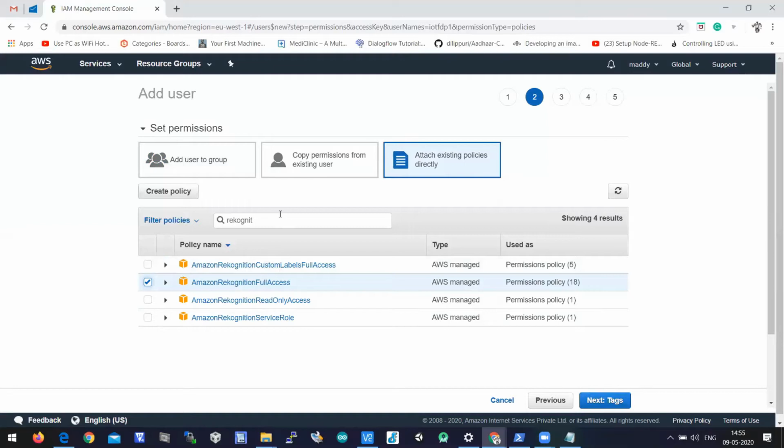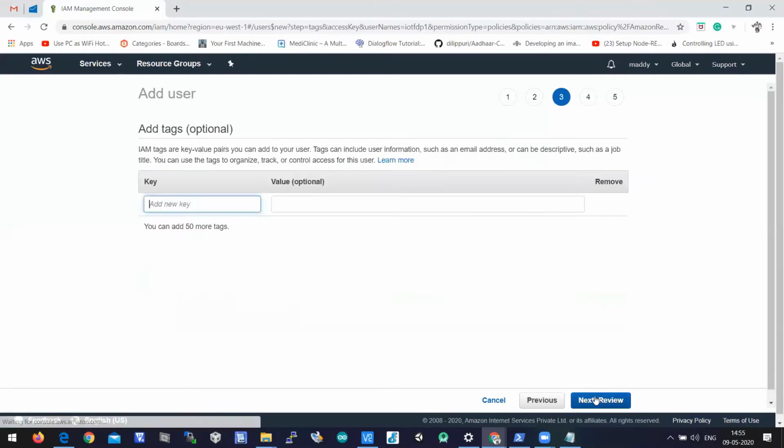You need to type Recognition as REK. Here in AWS, Recognition is spelled as REK, not REC. Sometimes people search for REC and you don't get anything there. But REK Recognition is a service on AWS which is used to identify images. So you need to select Amazon Recognition Full Access and click on next. No need to create a new key, it will be generated automatically in the next option. You have to click on next.